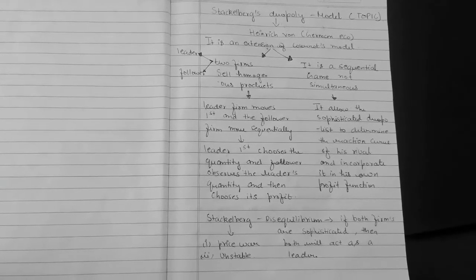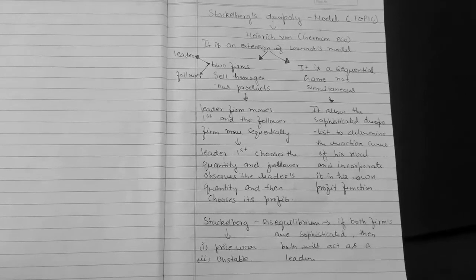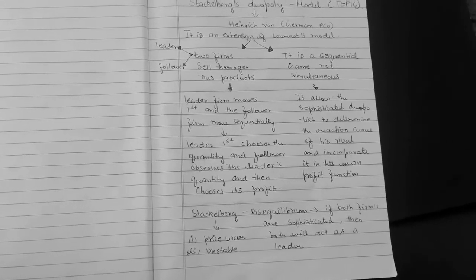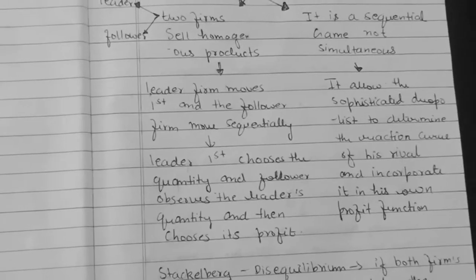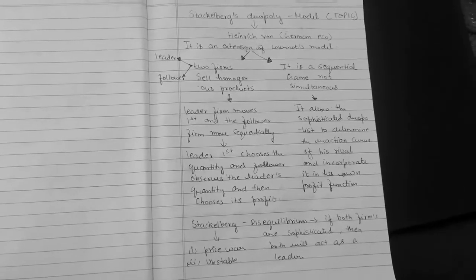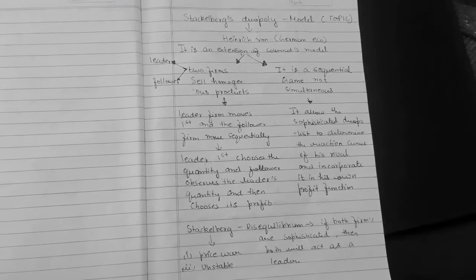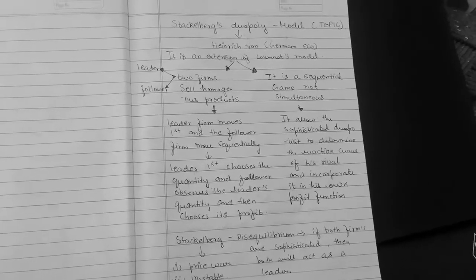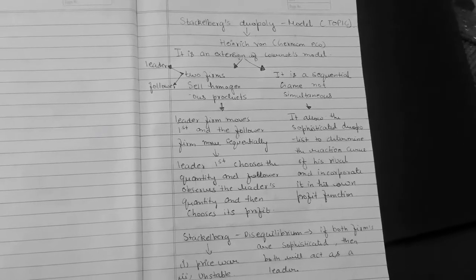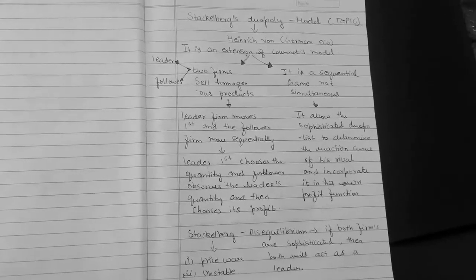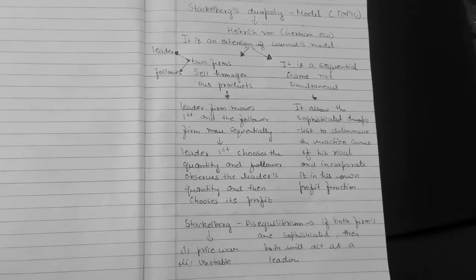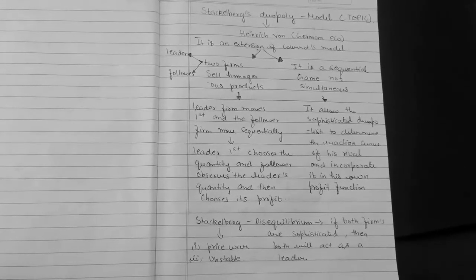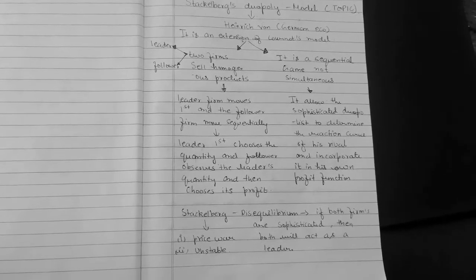Then the follower chooses its own quantity and profit, deciding what rate of profit it will make after following the leader's changes toward its product. The follower always has its eyes on the leader's actions and gives its reaction accordingly. So in the Stackelberg-Duopoly model, there are two firms, one leader and another one the follower.